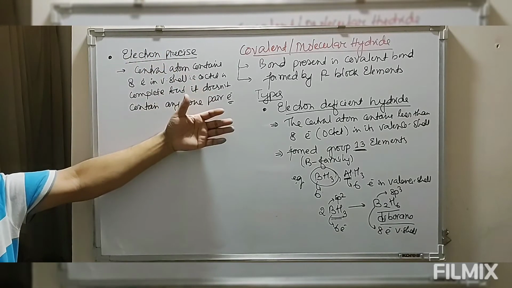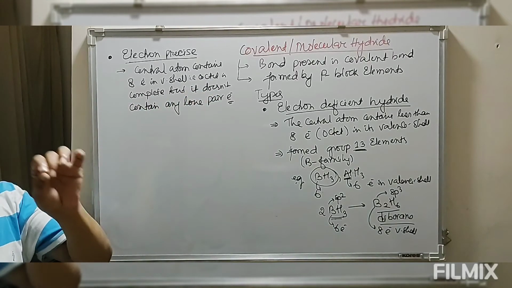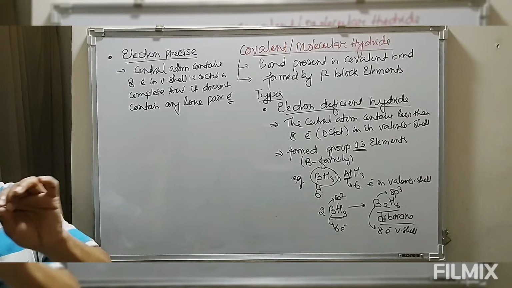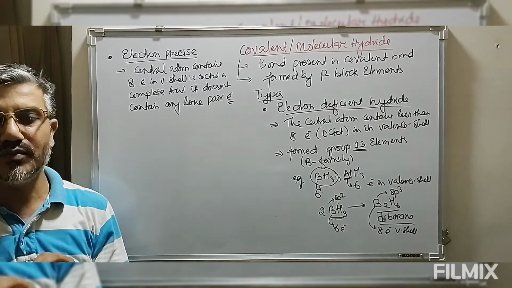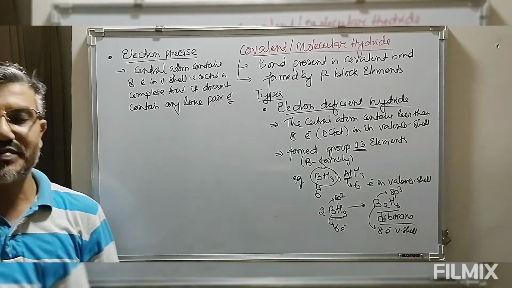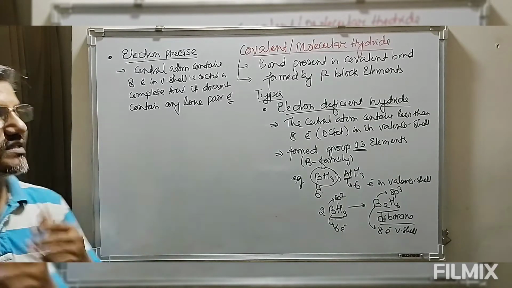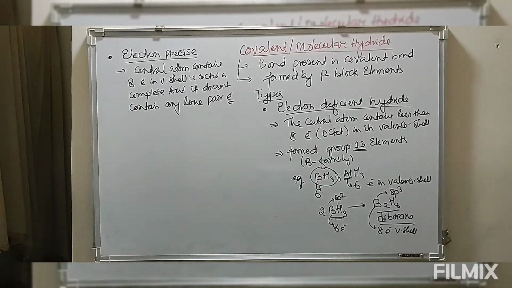Though we have 8 electrons, there is no chance for a lone pair. So this contains all the electrons in the form of bonded pairs. That means the central atom will form 4 chemical bonds. Because of the formation of 4 chemical bonds, the number of electrons present in the valency shell will be 8. So these are known as electron precise covalent hydrides.